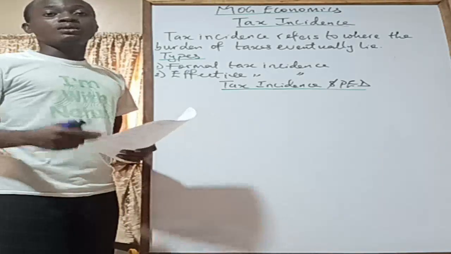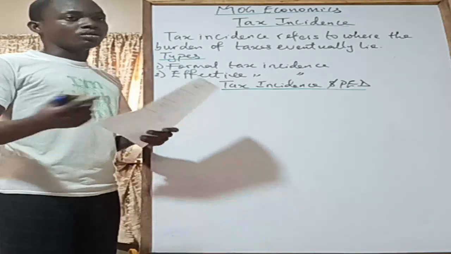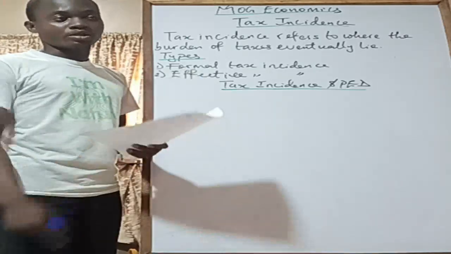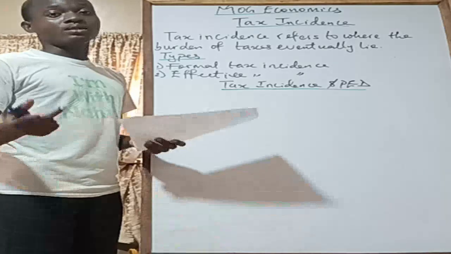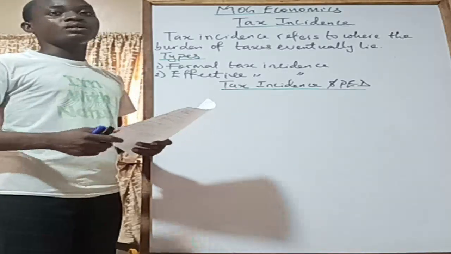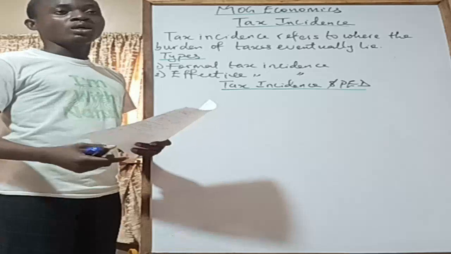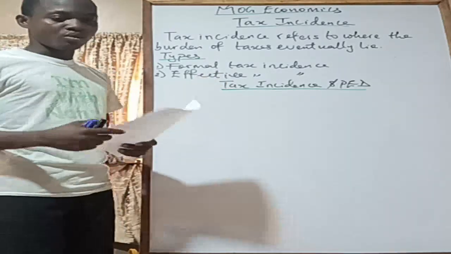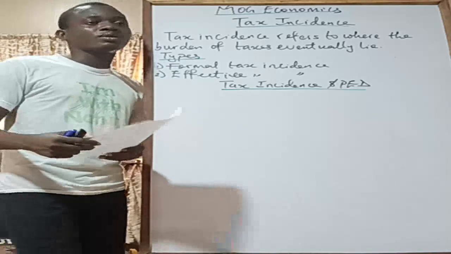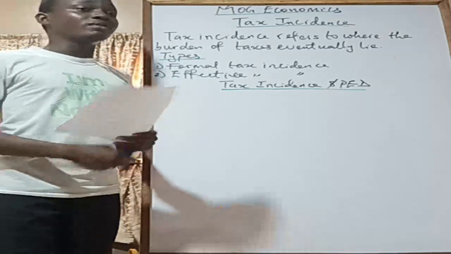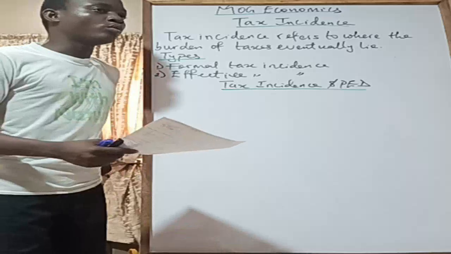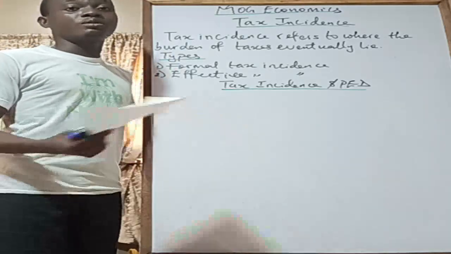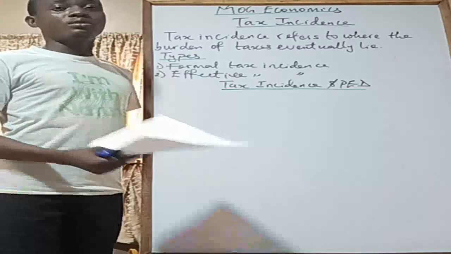Tax is a compulsory levy imposed by the government or its agencies in charge of tax collection on people and goods and services. So tax is a compulsory levy that the government imposes on people and goods and services. Taxes might be imposed for various reasons. That isn't what I really want to talk about in this class, but it's all cool because everything falls under public finance. Majorly speaking, taxes are imposed to generate government revenue, right? But there might be several other reasons for imposing taxes.